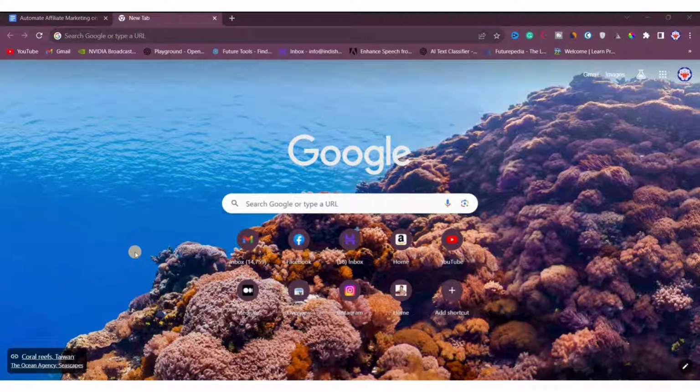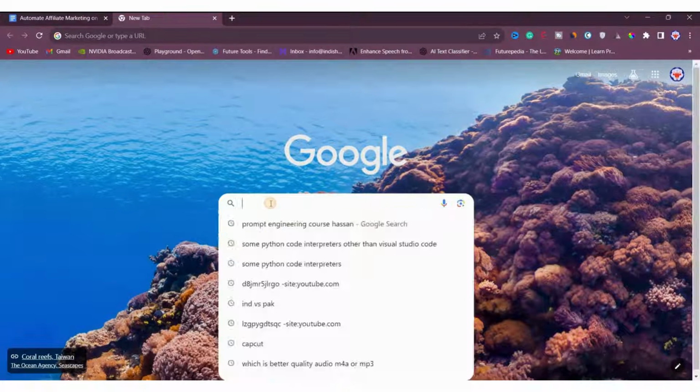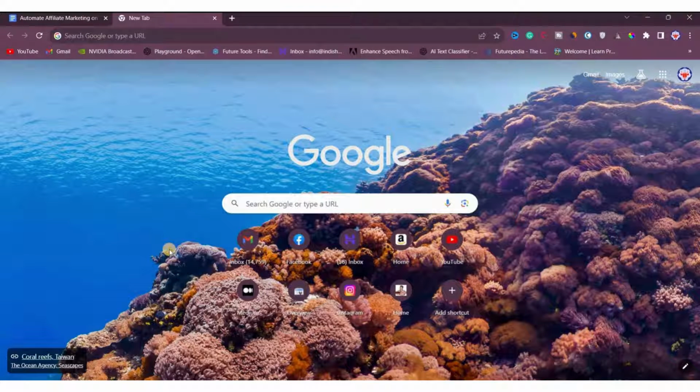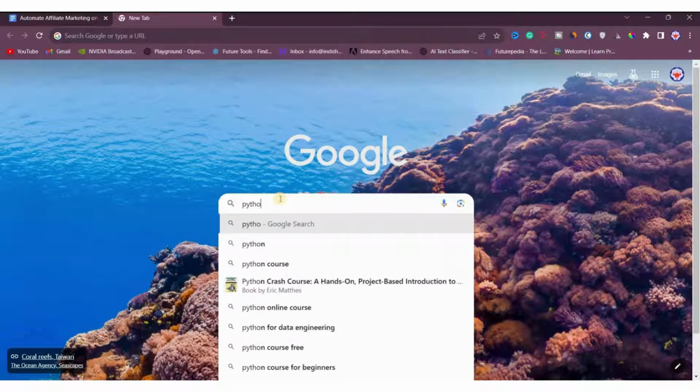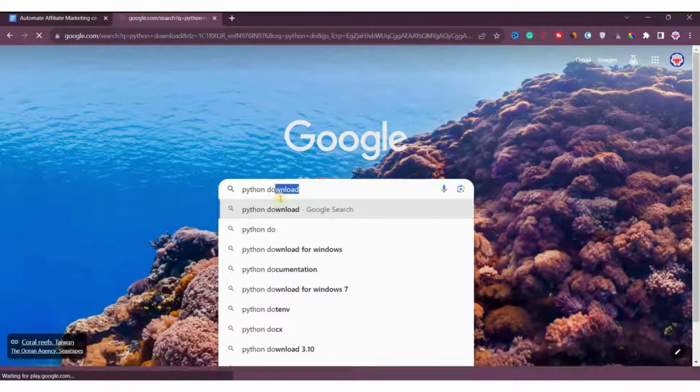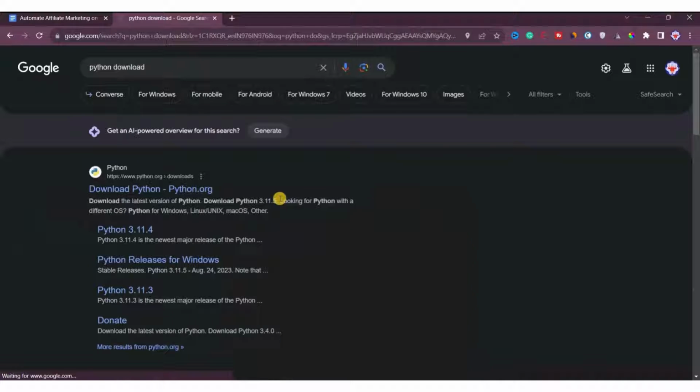So now let's move on to the first step to create this program and build this automation system. The first step here is, you have to go to Google and search for Python download. In the search bar, just write Python download, and then hit enter to search. Once it is done, you can see the results right here.